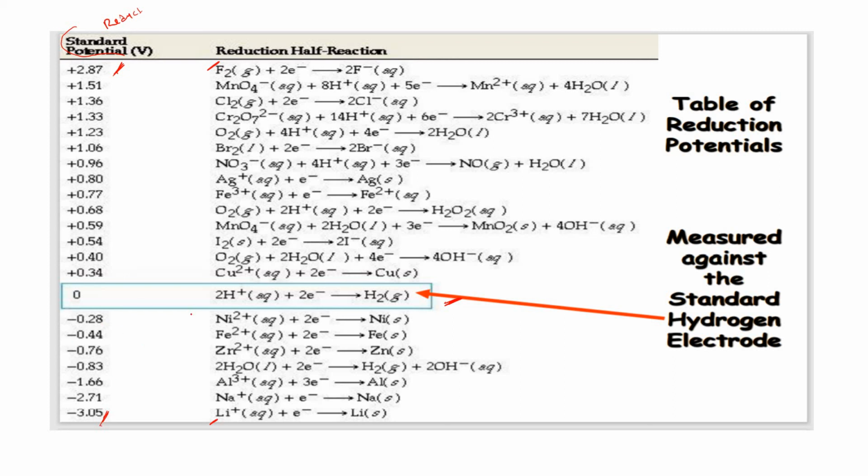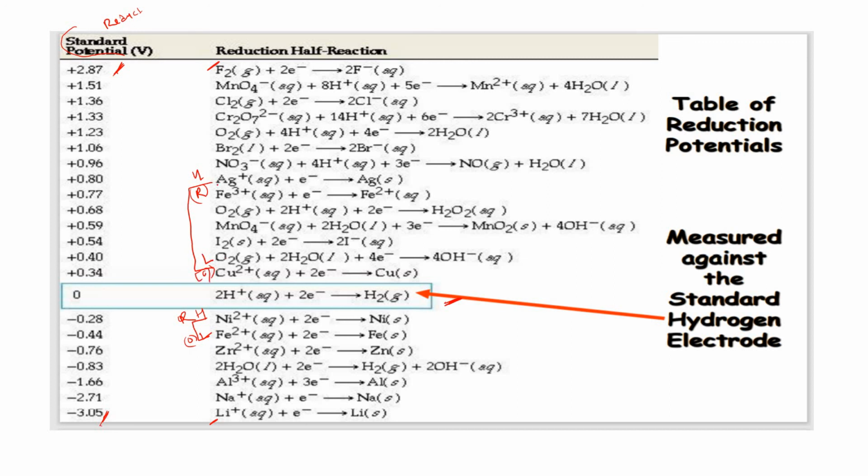For example, if you connect these two, this has a higher value, this has a lower value. Now this will undergo reduction, this will undergo oxidation. For example, you connect silver and copper. Then silver has the higher reduction potential and undergoes reduction, and copper has the lower value and undergoes oxidation.